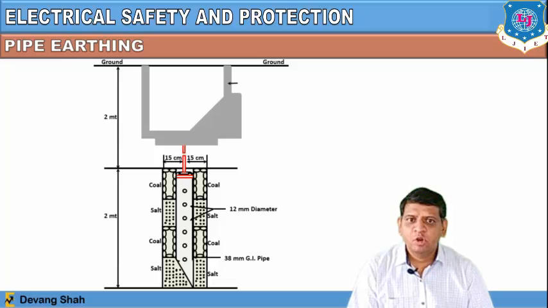You can see there is a concrete structure required. That structure is made up of cement, with a 15 centimeter spacing and a 19 mm GI pipe, which is a galvanized iron pipe, required to facilitate this earthing properly, right? Above, you can see a cast iron cover is required, just to open it and you can